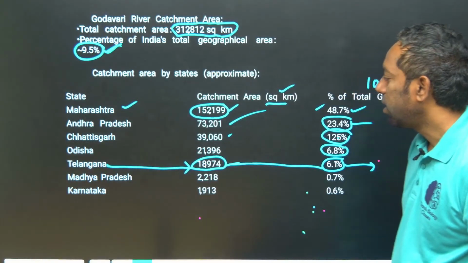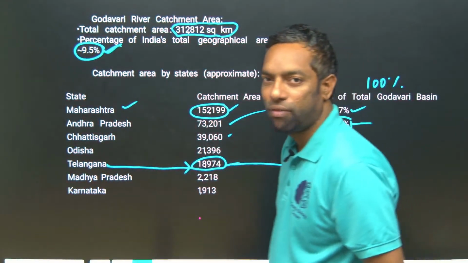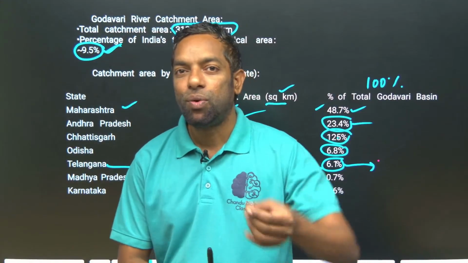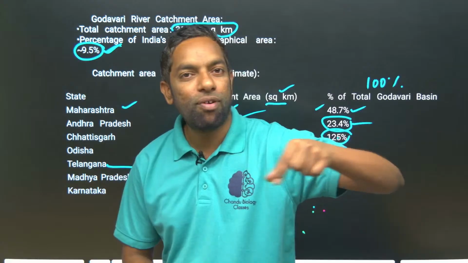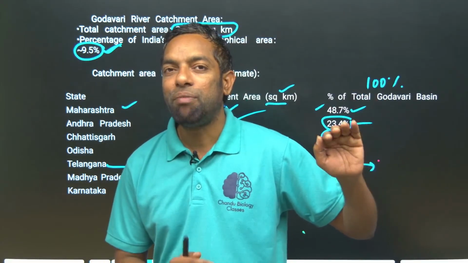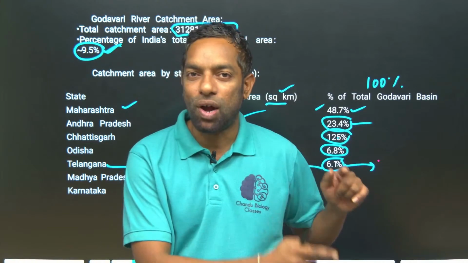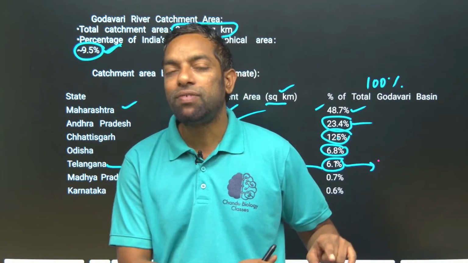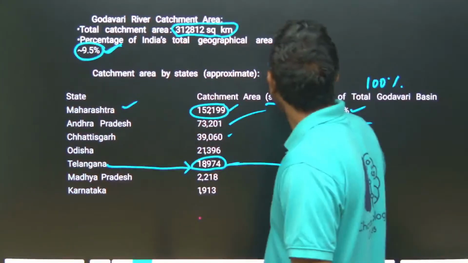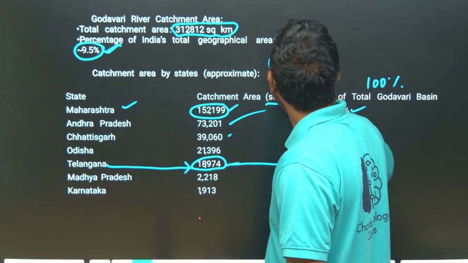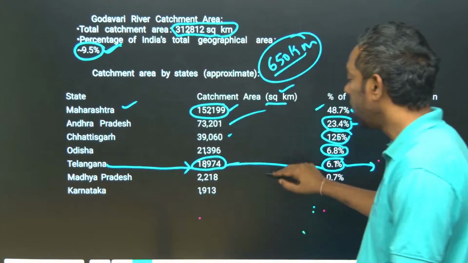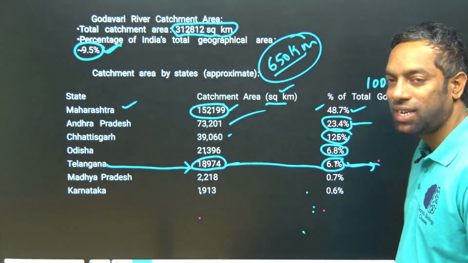This is not about the Godavari River water itself. The catchment area is different, and the Godavari water flow is different. Don't get confused. Catchment area means other rivers also join the Godavari. The Godavari itself flows 650 kilometers in Telangana, but the catchment area here is only 6.1%.